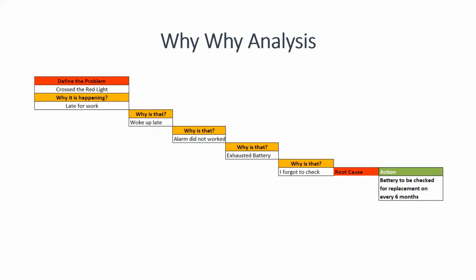Now, when you reach the root cause, you see what action can be taken, or should have been taken, to avoid this in future, right? First you have to change the battery now, so that you will not get the same problem again. And then you have to create some standard process, so that it doesn't occur in future also. So first the battery is to be replaced, and then the battery is to be checked for replacement every 6 months. You have to check that the battery water is full and the battery is working fine. If the battery is not, then it has to be replaced or sent for repair.